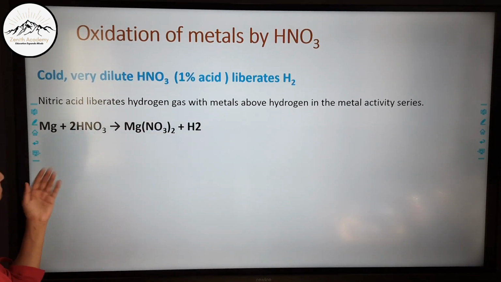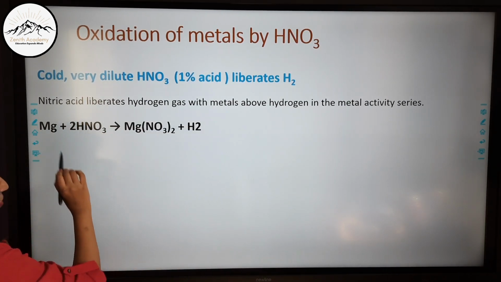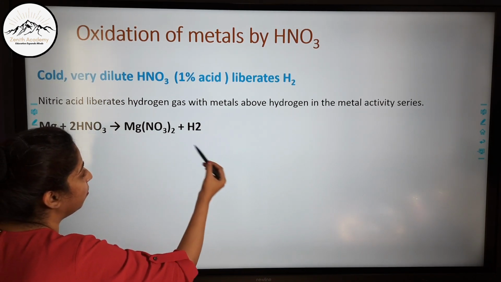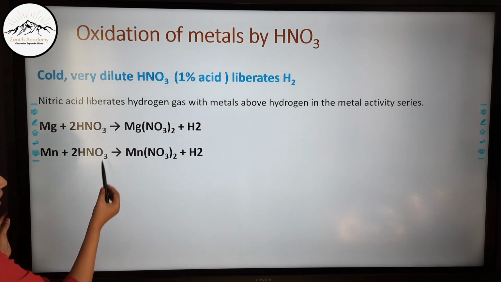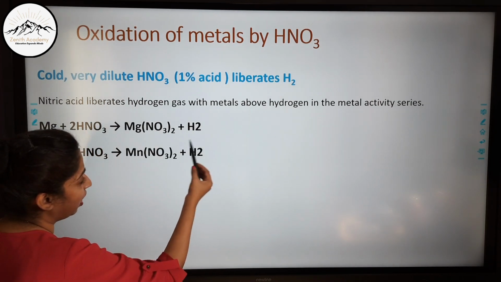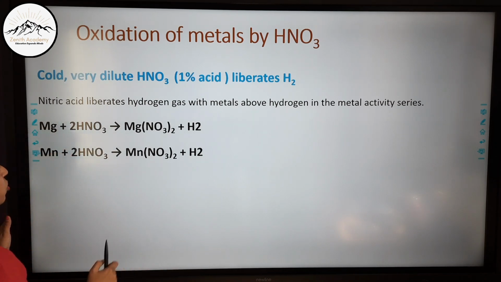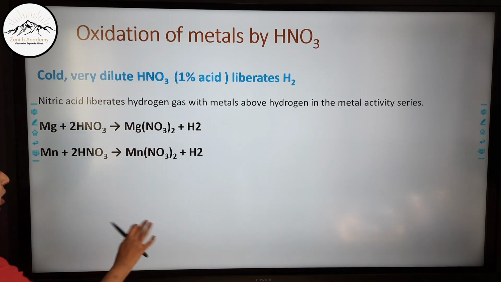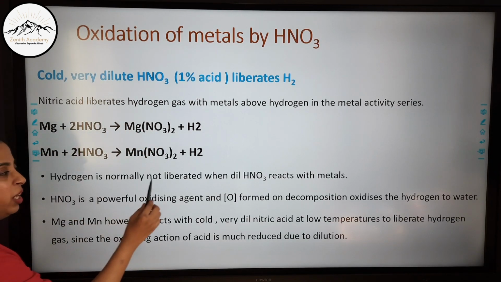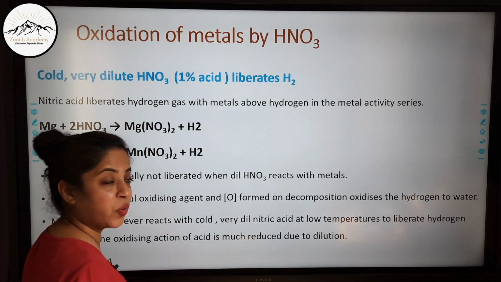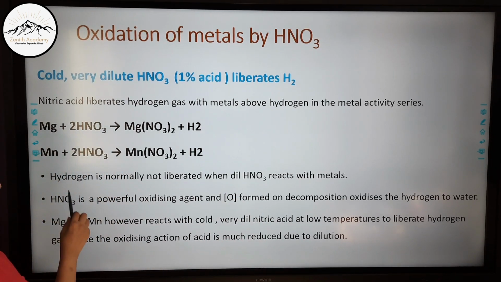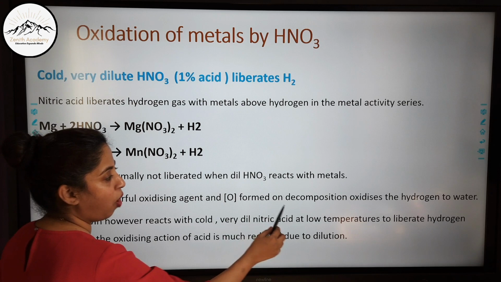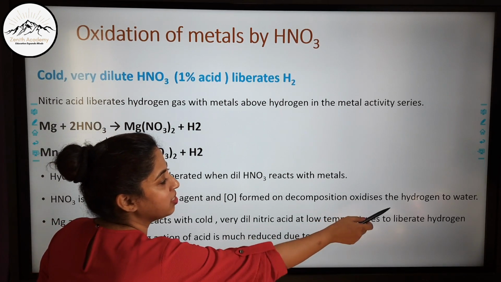Magnesium plus very dilute and cold nitric acid will form magnesium nitrate and it will liberate hydrogen. Manganese and nitric acid forms manganese nitrate and hydrogen gas is liberated. You should remember that only magnesium and manganese undergo this type of reaction. I'll tell you why. Hydrogen is normally not liberated when dilute nitric acid reacts with metals. Why? Because nitric acid is a powerful oxidizing agent, and the nascent oxygen which is formed on decomposition oxidizes the hydrogen to water.